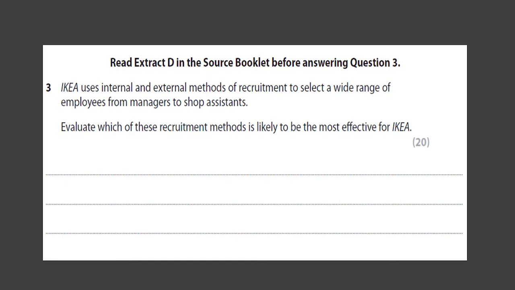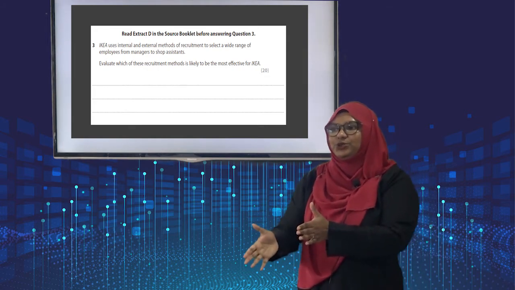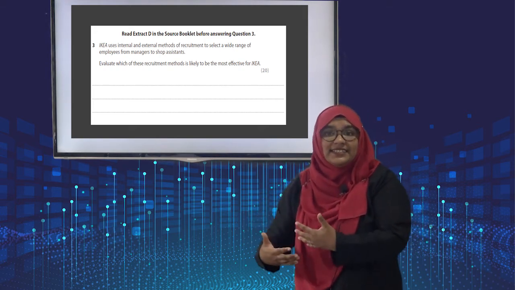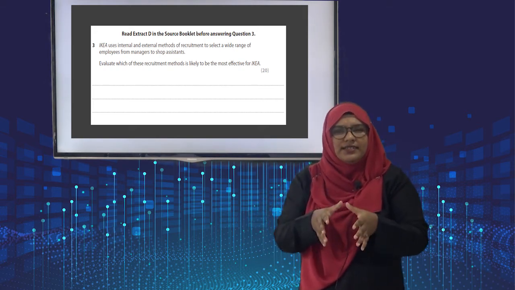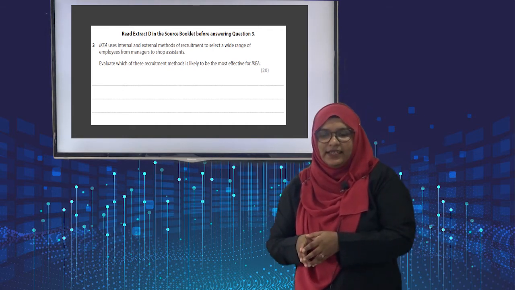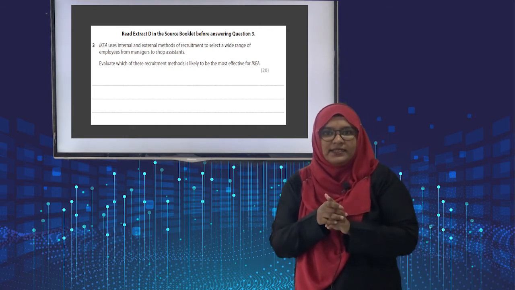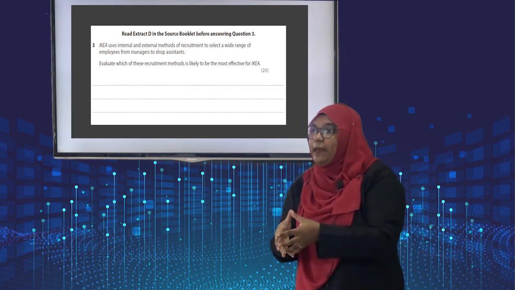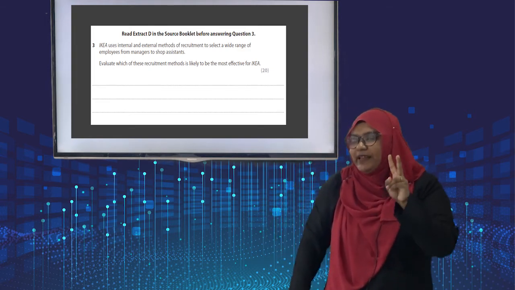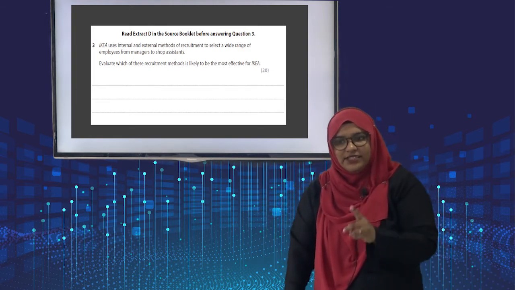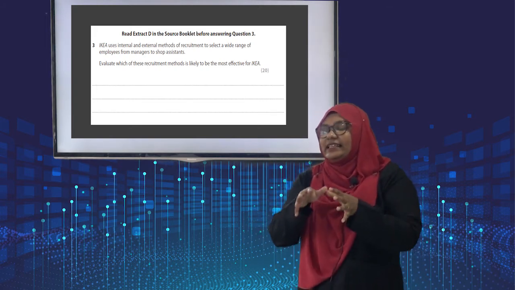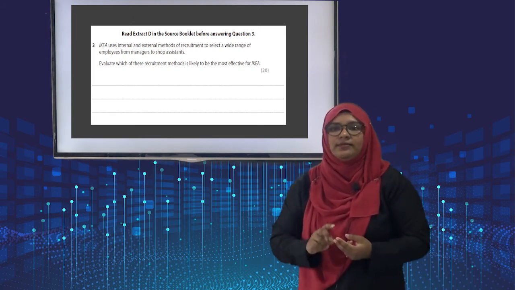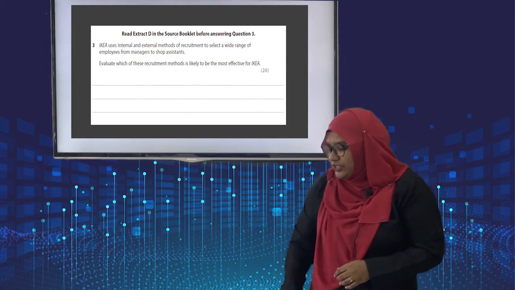Now, when I just say these things, assessment objective 1, 2, 3, you might not get it, but I can assure you, once we start practicing the questions, once you know the concept, you can apply it easily. There are two things you should know in business: the concept and the examination skill. If you know the concept, you can apply. So two main things you have to learn: the concept, what you are studying, okay, and the examination skill. What are the examination skills? Knowledge, application, analysis, and evaluation.